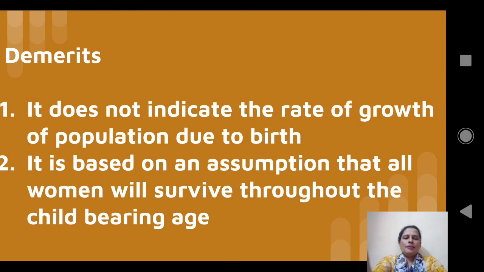Okay. The demerits. It does not indicate the rate of growth of population due to birth. The reason is it does not consider the whole population. It considers only the population of females of childbearing age. It is based on an assumption that all women will survive throughout the childbearing age, which is not true in reality because some women may die before reaching the childbearing age.